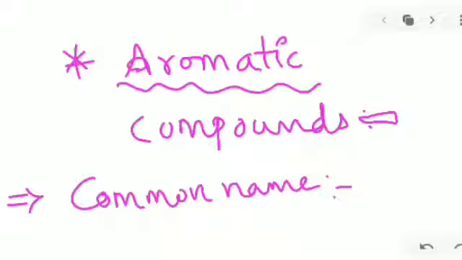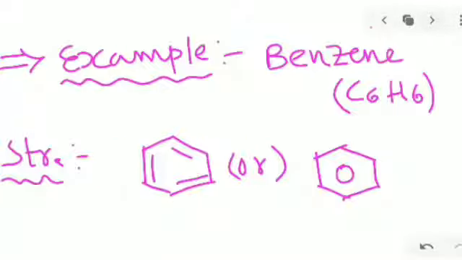Aroma means compounds which give a pleasant smell, a good smell for us. So benzene is the best example for aromatic compounds. And today we will see the best examples on functional groups. Suppose here benzene is there. The formula for benzene is C6H6.